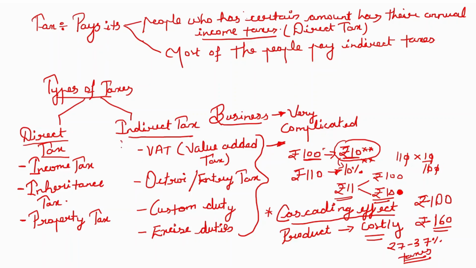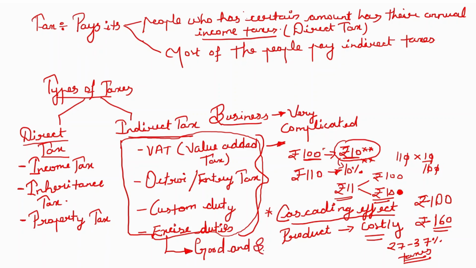So what the government did was merge all these taxes. There are many more indirect taxes that we did not talk about, but for understanding, it merged all these indirect taxes and made one tax only. That is goods and service tax, which is called GST.